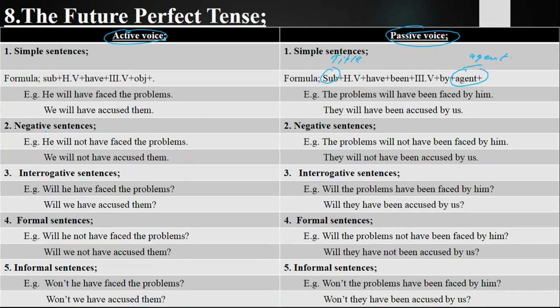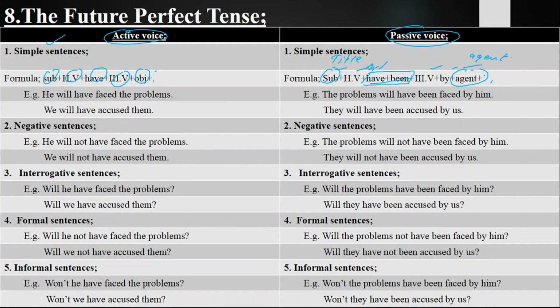Clear? So let's begin. Simple sentences. What are simple sentences? Those sentences which make a simple statement are called simple sentences. Formula for that: subject, helping verb, have, third form, object, and then full stop. And in passive voice we have subject, helping verb, have been. Will have been is the helping verb, but over there have been is written separately because while making negative sentences you will put not between will and have been. And in interrogative sentences, will you will bring at the beginning, then subject, and then have been. So that's why we write them separately. Clear? After that, third form, by, agent, and then full stop.